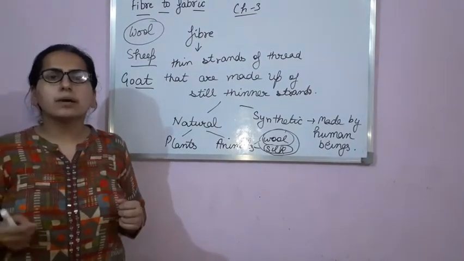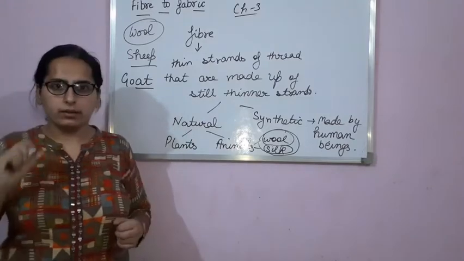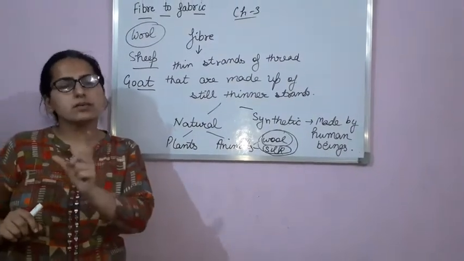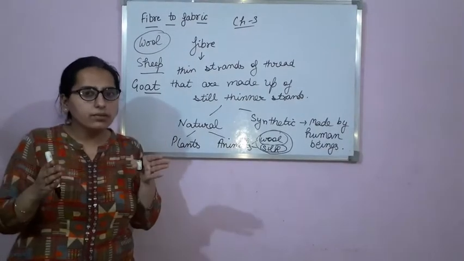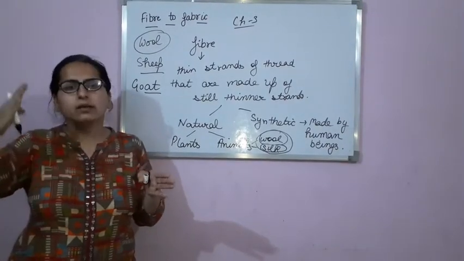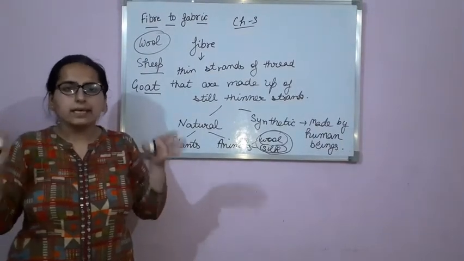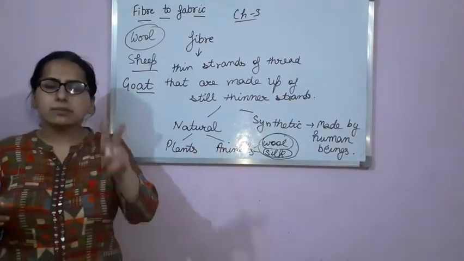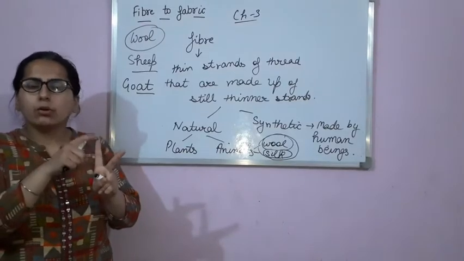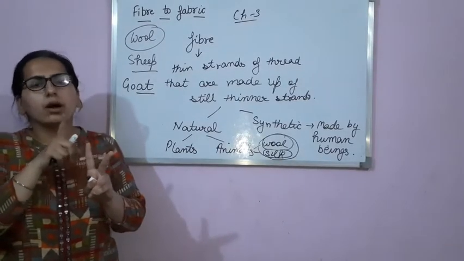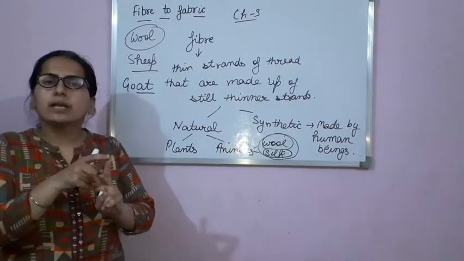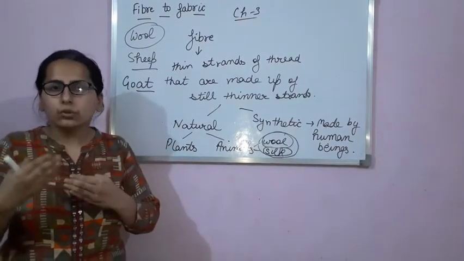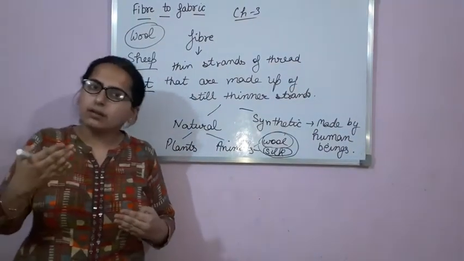One more example, Angora goat. Angora goat is a goat that also gives us wool, and the name of the wool which is obtained from Angora goat is Angora wool. Okay. So two examples I had given. Angora goat gives us Angora wool. Kashmiri goat gives us fine quality wool that is used to make pashmina shawls.